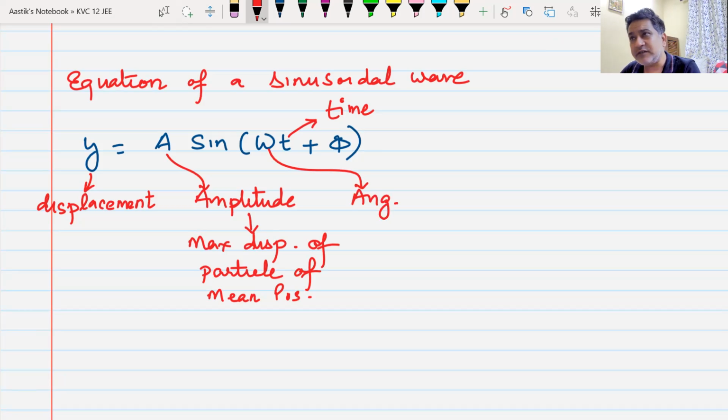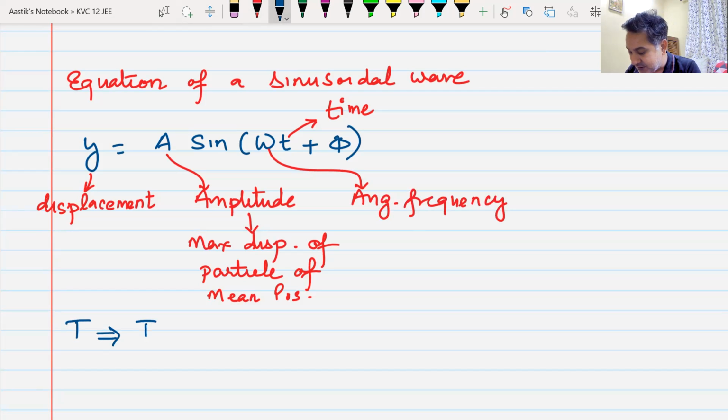Instead of calling it angular velocity, we are talking about a wave, so to understand in terms of angular velocity may not be correct. Better we call it angular frequency. Do we understand the meaning of the term angular frequency? Yes, sir. Okay. Now, since we have talked about angular frequency, let us talk about T.